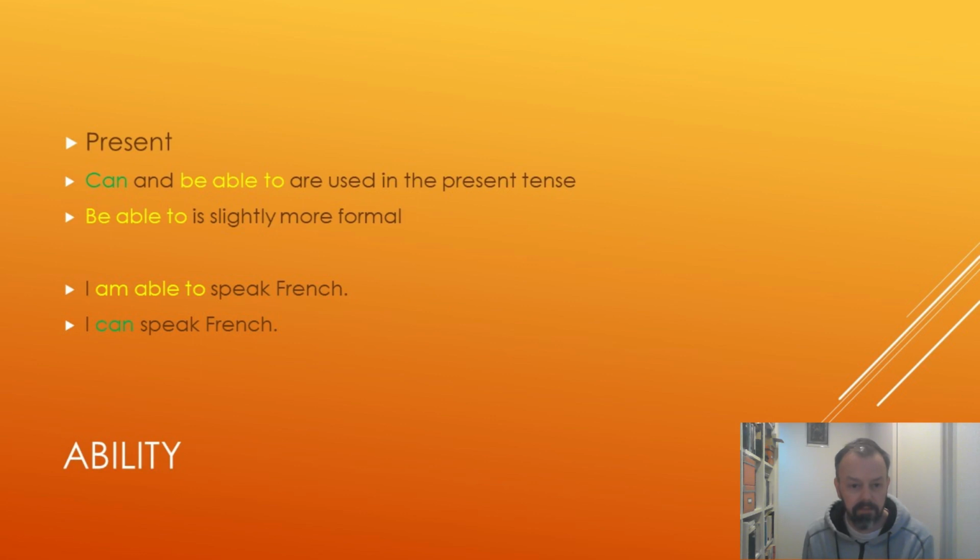In the present tense, can and be able to are used. Not could. Could is really the past form of can in most situations. Now, be able to is, according to most textbooks and style guides, slightly more formal than can.